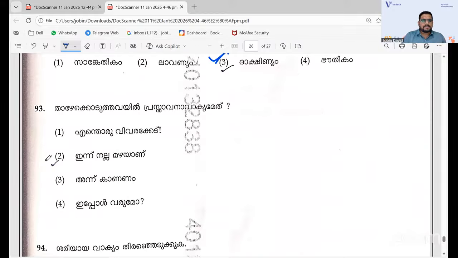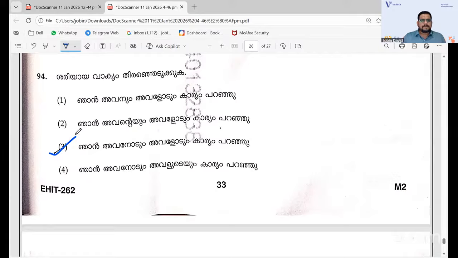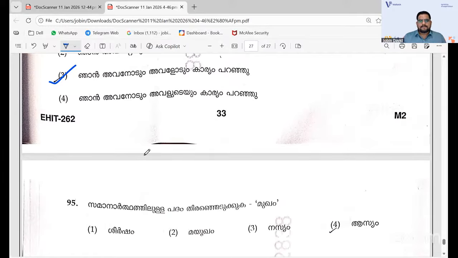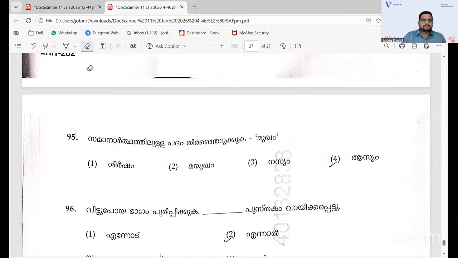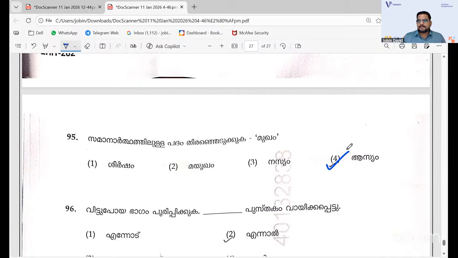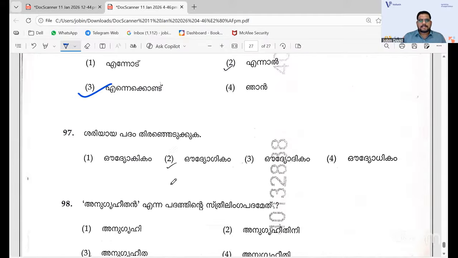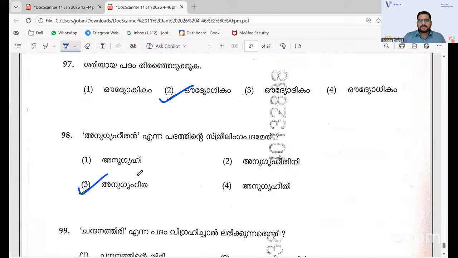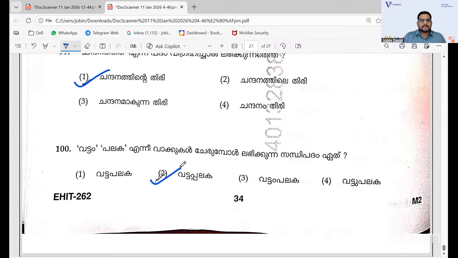Statement sentence, it is 93, 2. 94, 3 was the correct sentence, but when you see, 94, 4 will be the right answer. 95 it will be 4, and 96 it will be 3. 97 it will be 2, the right answer. 98 it will be 3, the right answer. 99 it is 1 because Vigrahagana. 100 it is 2. Those are the right answers that we have.